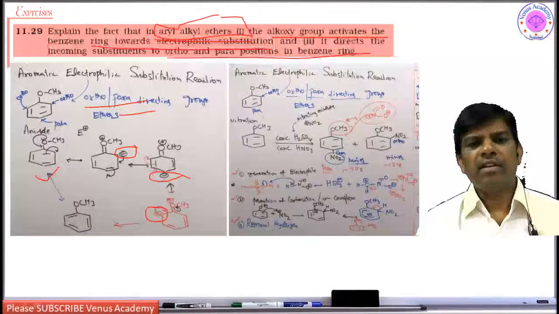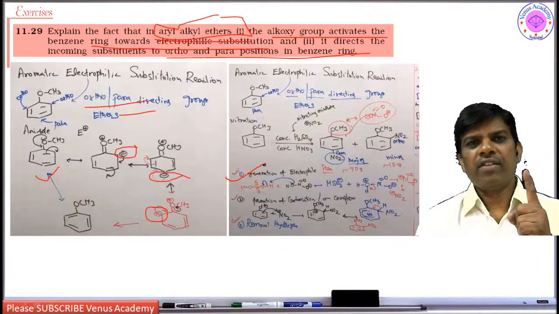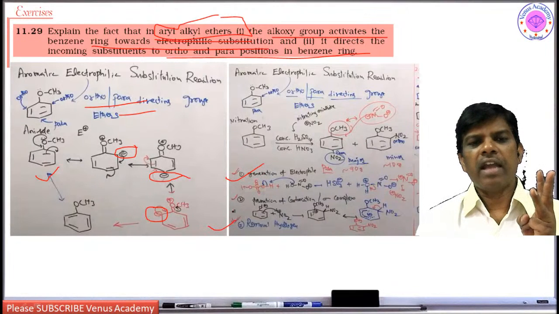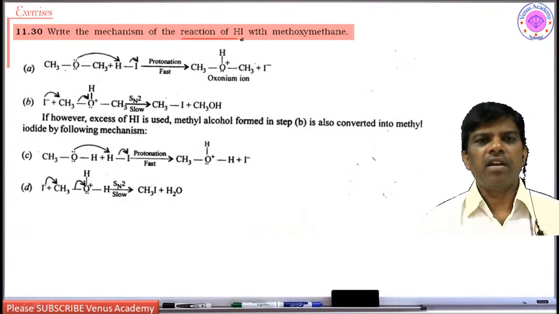And if I write the mechanism, electrophilic substitution involves 3 steps. The first one is generation of electrophile, the second step is formation of carbocation or sigma complex, and the third step is removal of hydrogen. Next, write the mechanism of the reaction of hydrogen iodide with methoxymethane. Methoxymethane, what is going to happen? It is going to give methyl iodide and water. Since both sides are methyl in methoxymethane, it is going to give methyl iodide and water.